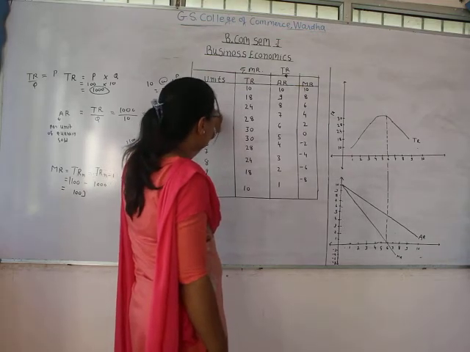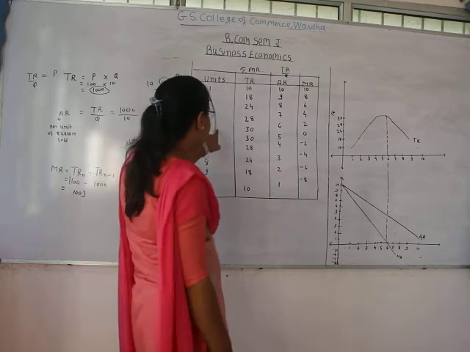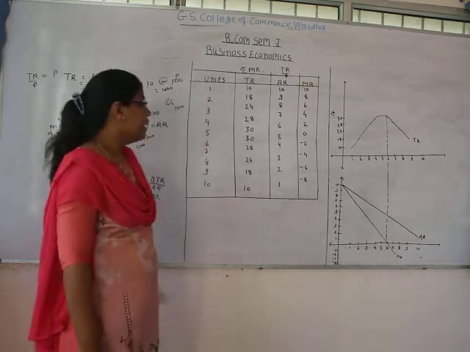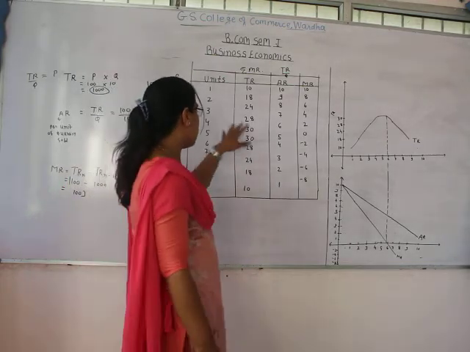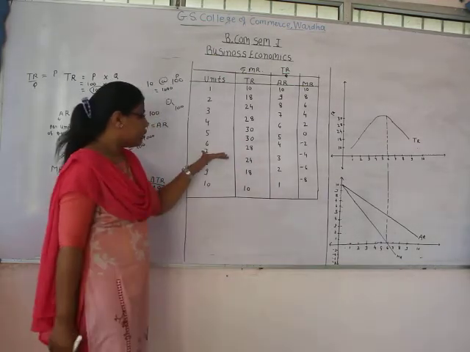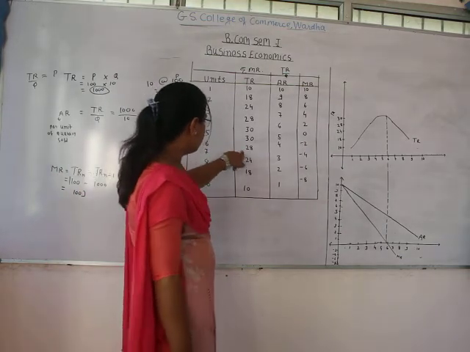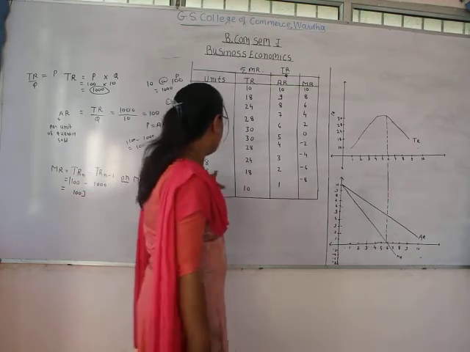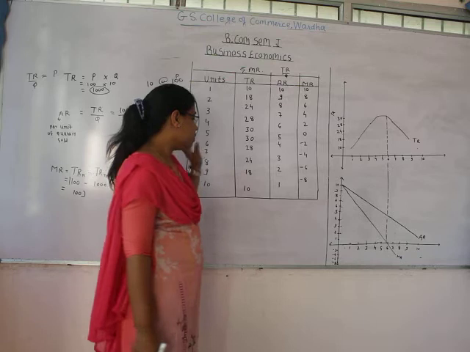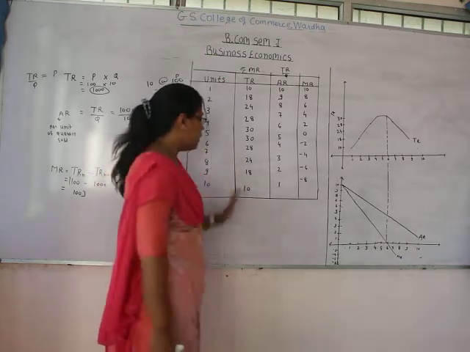Then at the third unit it's 24, then the fourth unit it's 28, and at the fifth unit it's 30, and at the sixth unit as well you can see that it's remaining constant. Then at the seventh unit it's declining from 30 to 28, at the 8th unit it's further declining to 24, at the 9th unit it's further declining to 18, and at the 10th unit it's further declining to 10 rupees.